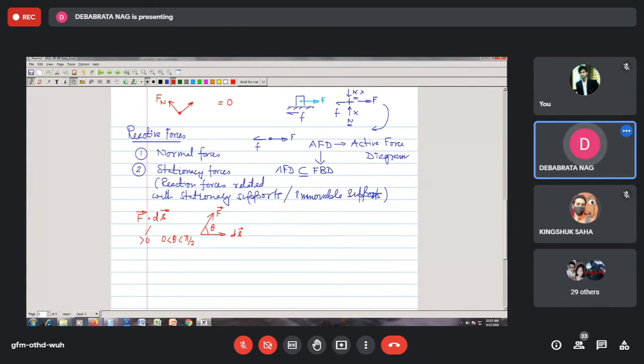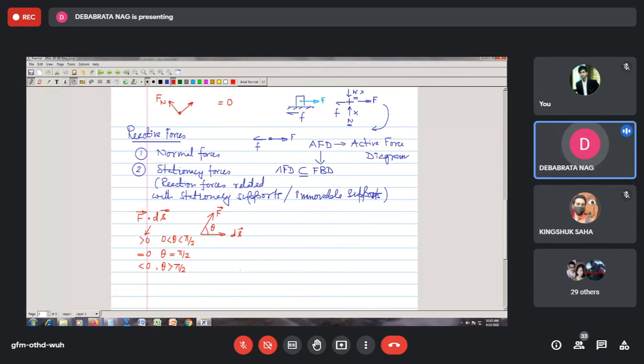It will be equal to 0 when theta becomes equal to 90 degrees. We have already discussed this case. And it may be less than 0 when your theta is more than pi by 2, but of course less than pi.